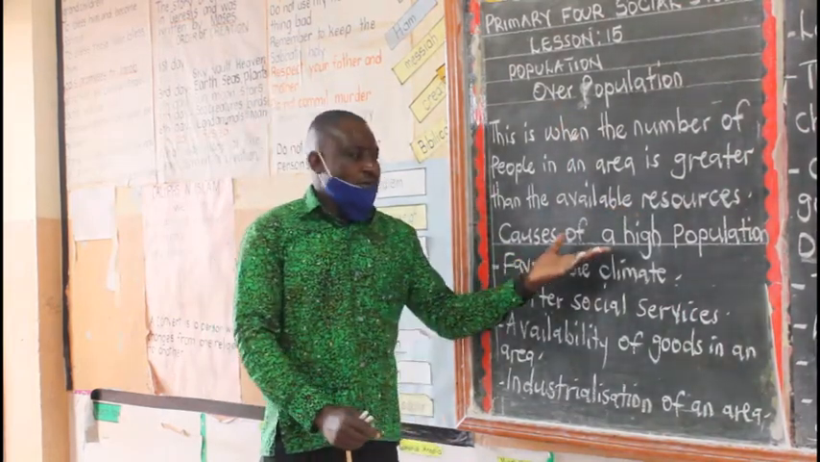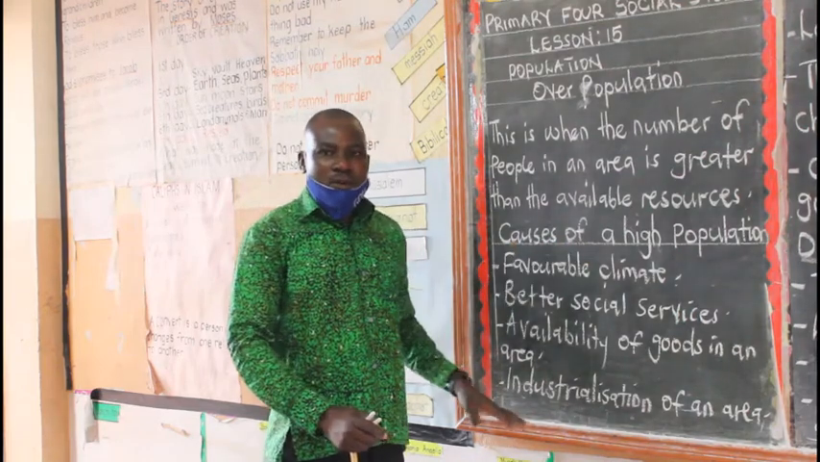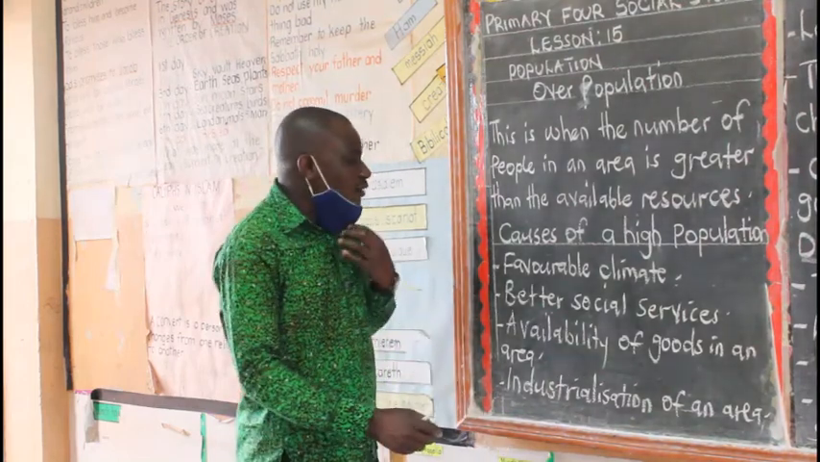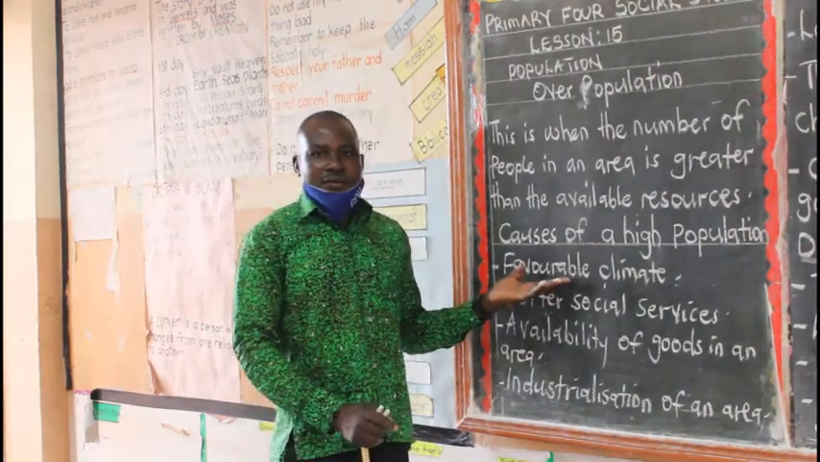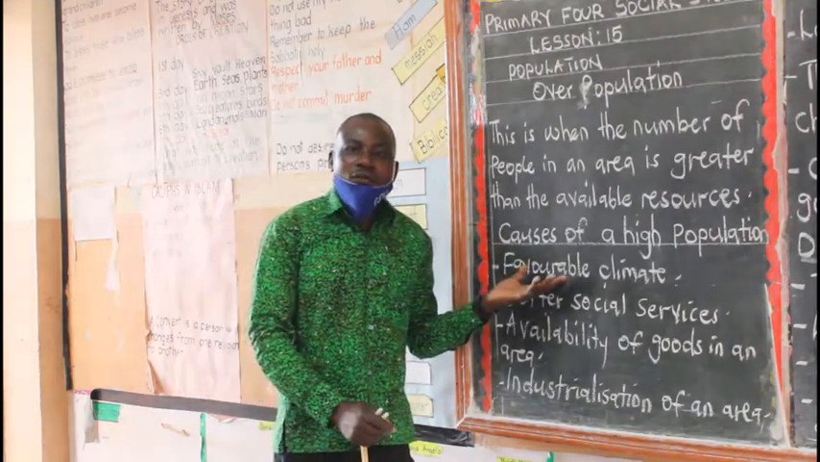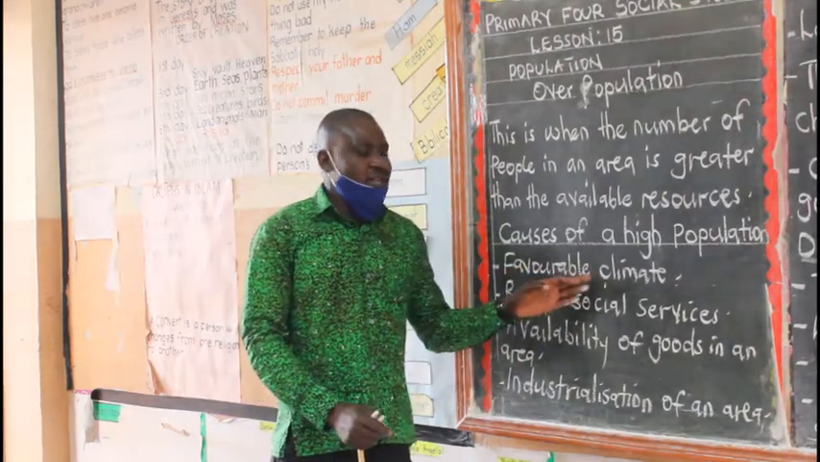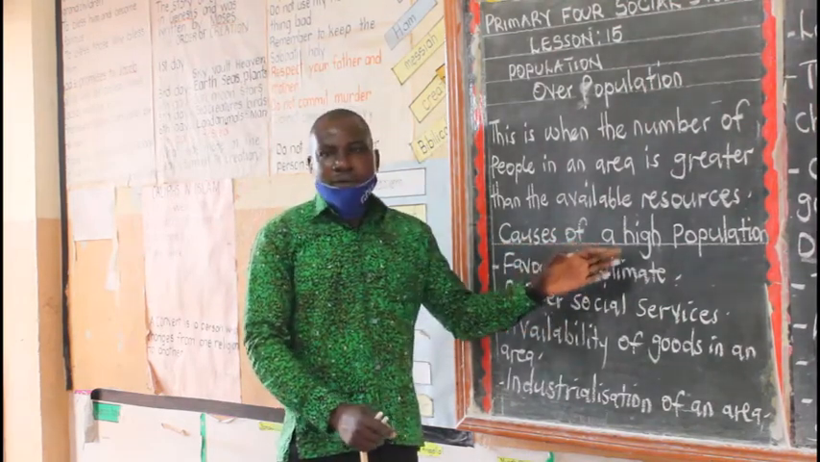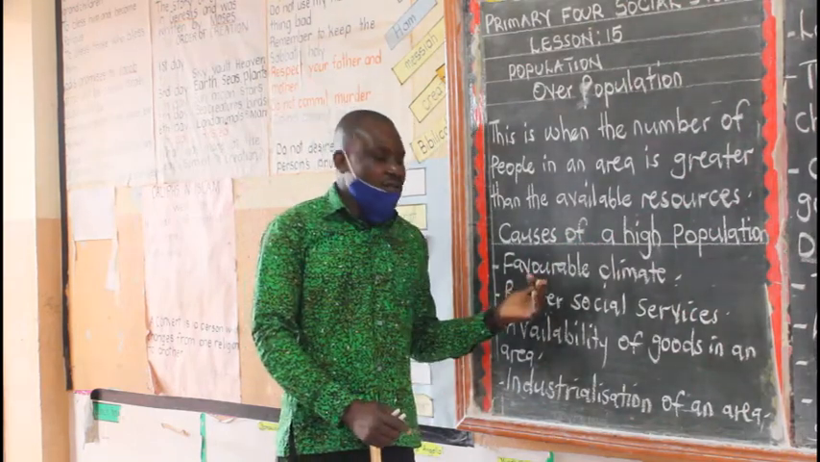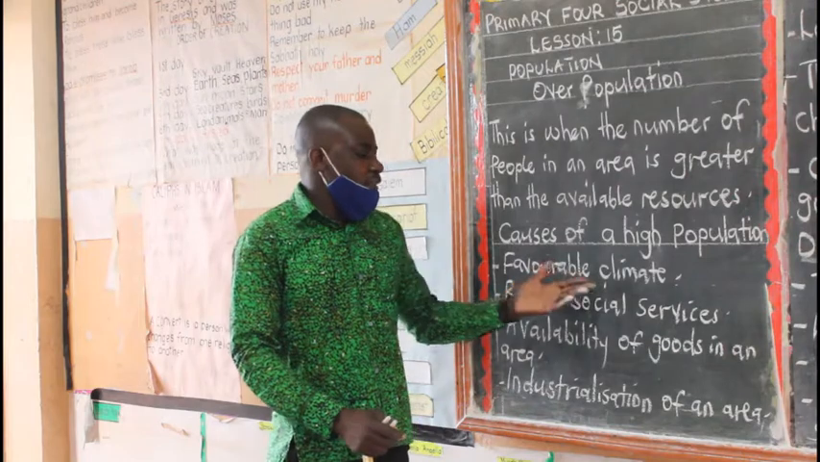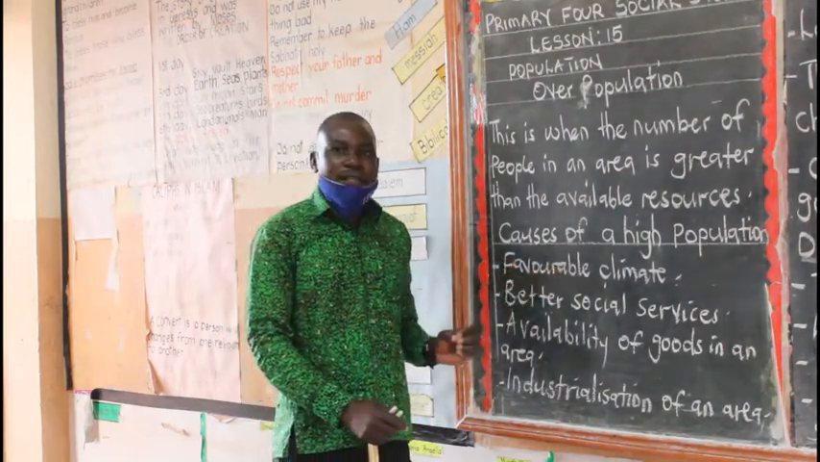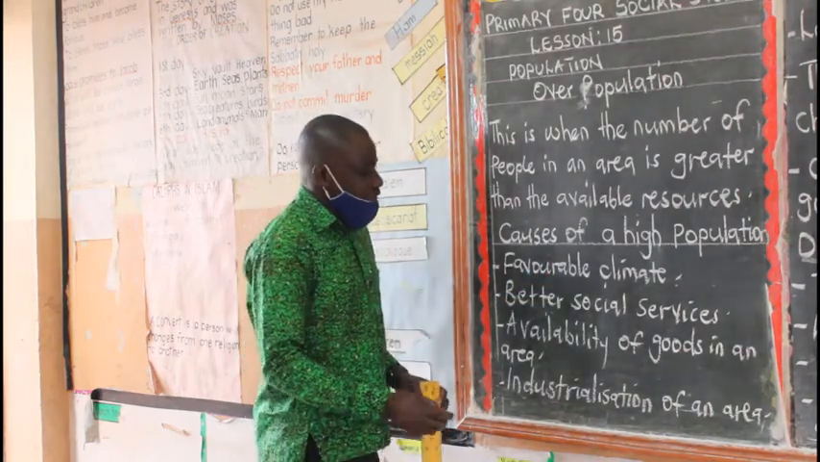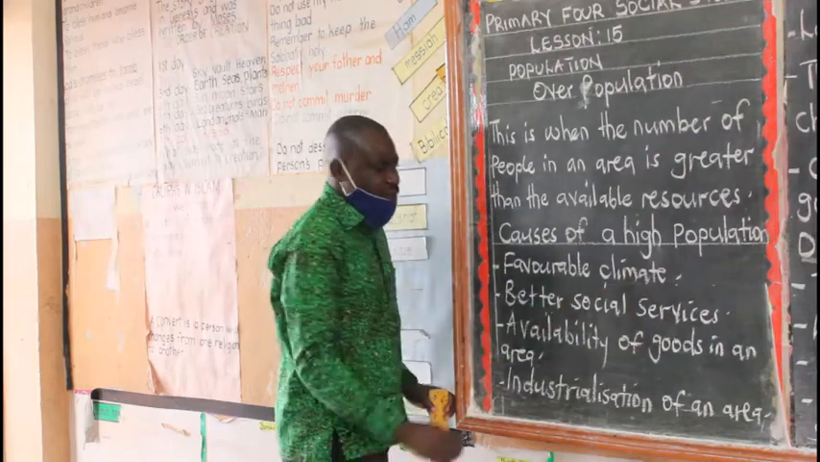What can lead to overpopulation? Or what are the causes of overpopulation? What can make an area to have many people? One, we have favorable climate. Look at areas with plenty of rainfall, or places near water bodies, places near mountains. Such areas have a high population. Why? They have favorable climate. So areas with favorable climate are more densely populated than areas with an unfavorable climate. So the first factor is a favorable climate.